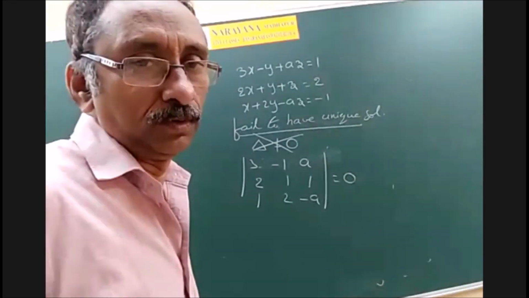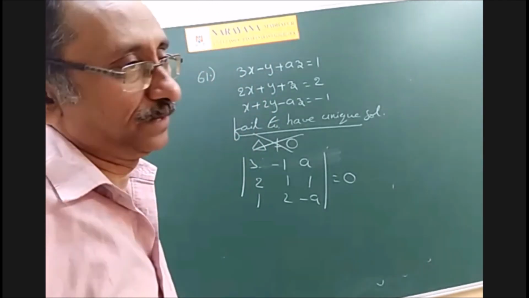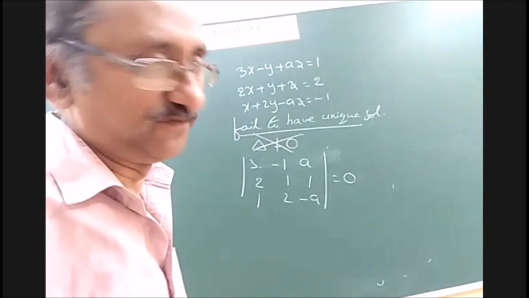Varun. Minus 7 by 2, sir. Minus 7 by 2. Yes, minus 7 by 2 or minus 3.5.